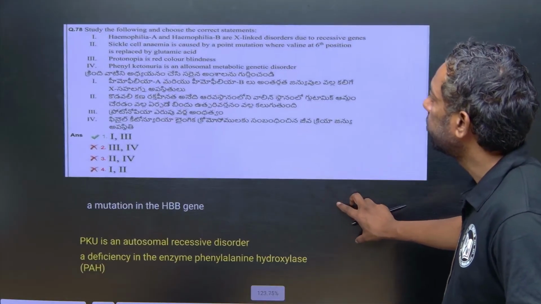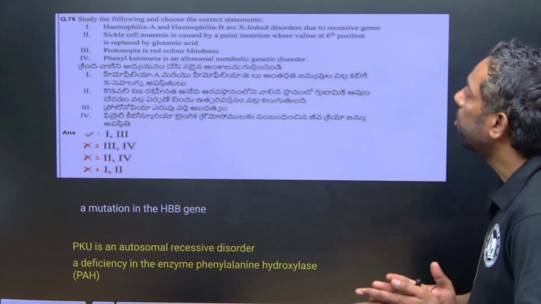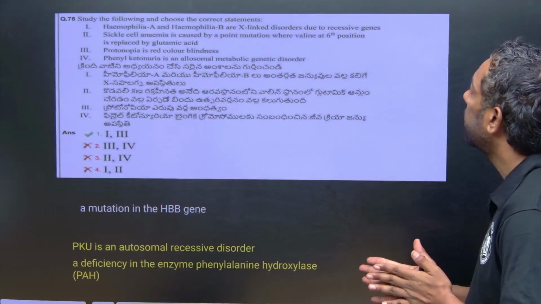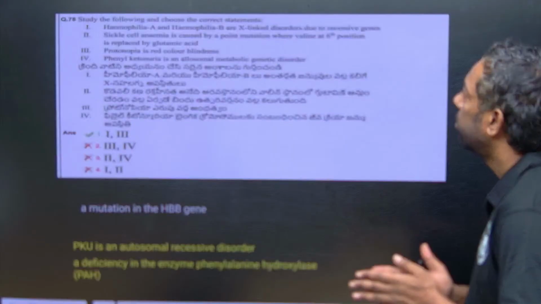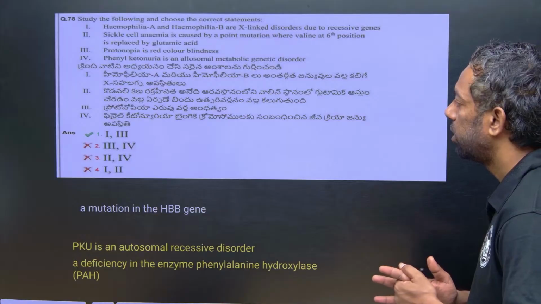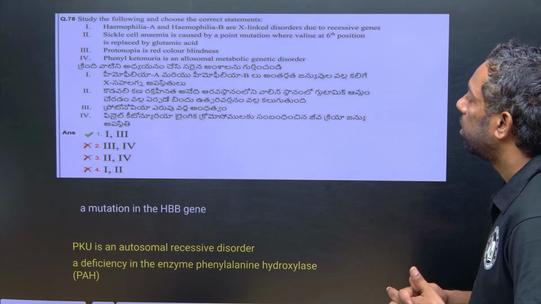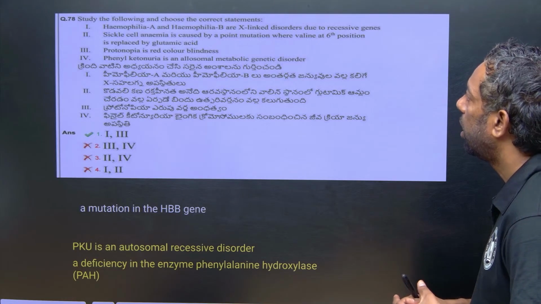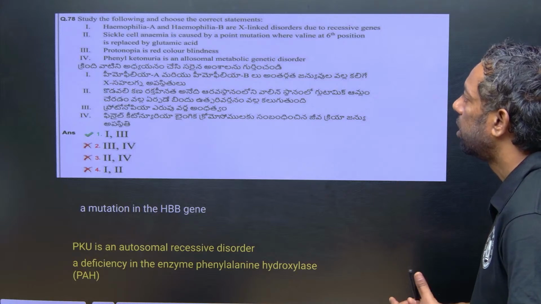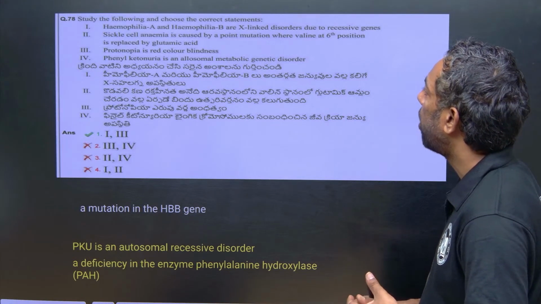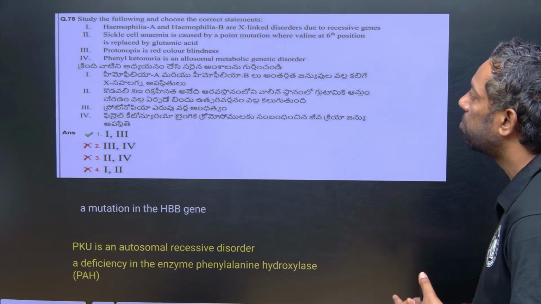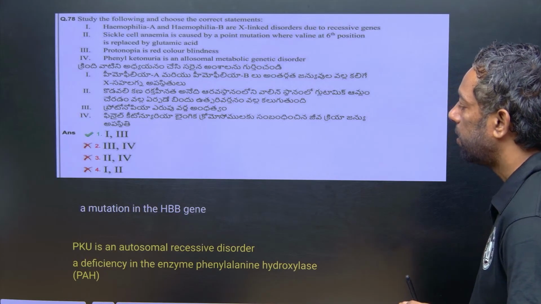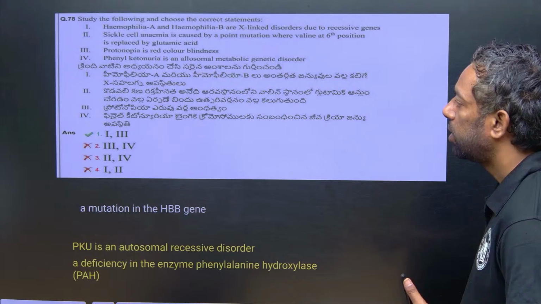This is the next question. Just look into this. Hemophilia A and hemophilia B are X-linked disorders due to recessive genes. Okay, one is the right answer, A and B are X-linked disorders. Sickle cell anemia is caused by a point mutation where valine at the 6th position is replaced by glutamic acid. Is it the correct answer? Second one, no.